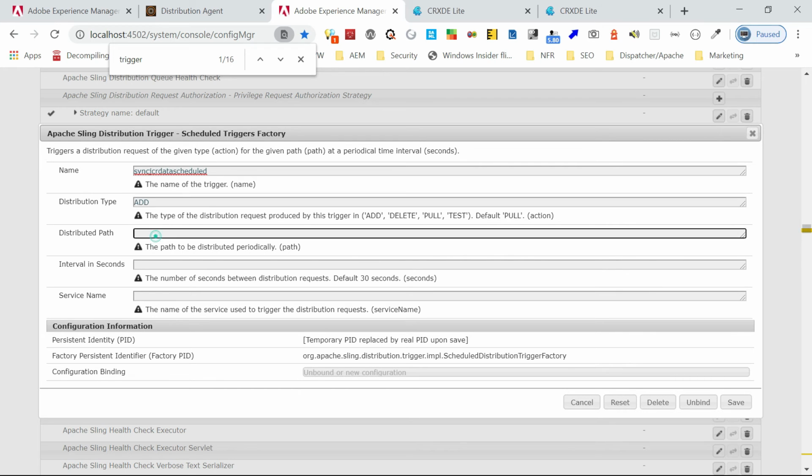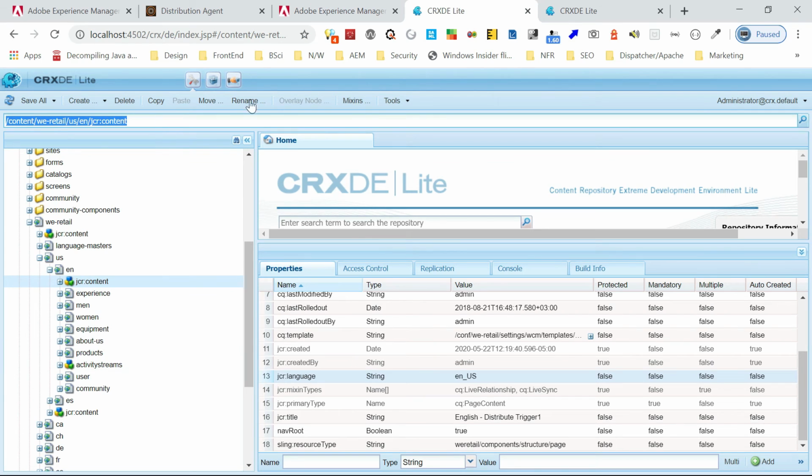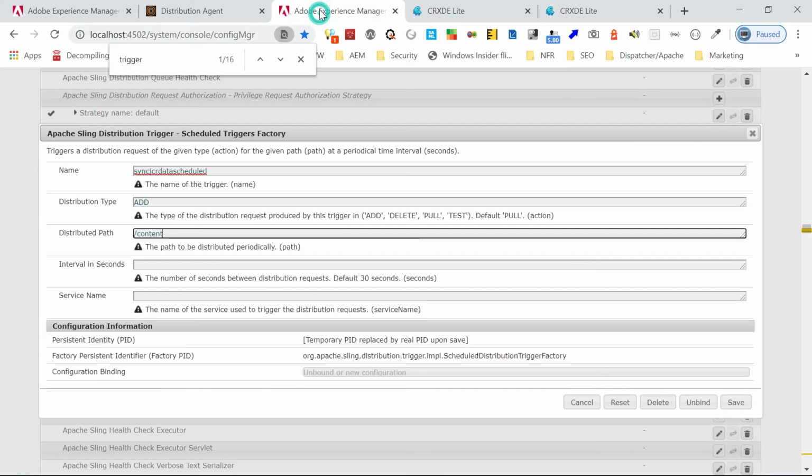Now distribution path, here I am specifying the exact path. So I will go and copy that here. Here there is no deep syncing, so we need to specify the specific path. This path should be under the same agent. In the agent we already defined some root path, content we retail, so it should be under that, otherwise it